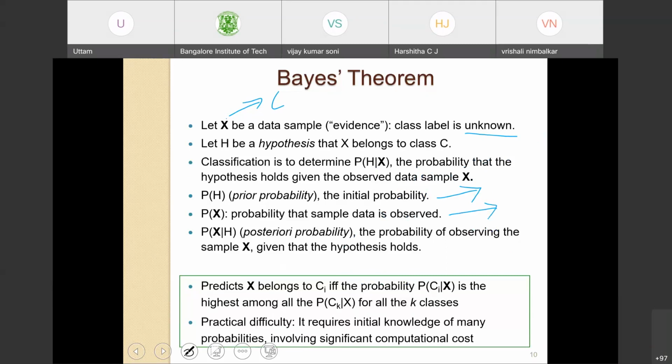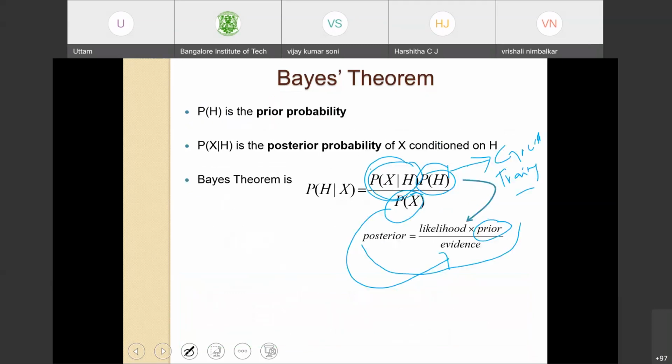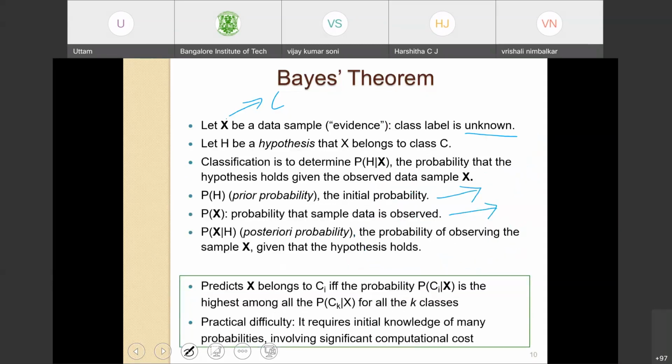The term P(X given H), the probability of observing the sample given the hypothesis holds, needs to be computed.